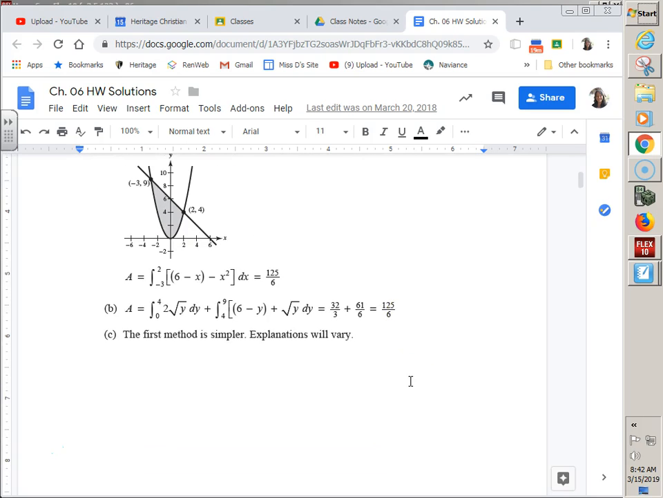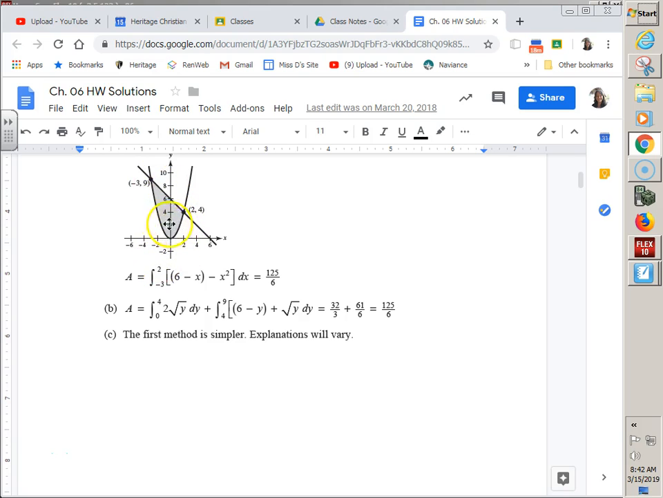In terms of y, though, way harder. Because in terms of y, I had to do positive root y minus negative root y, which is 2 root y, to go from 0 to 4. And then from 4 to 9, it's a different right, which was the line, minus a different left, which was the negative square root. So minus a negative, also 125 over 6. Long story short, top minus bottom, so much easier.